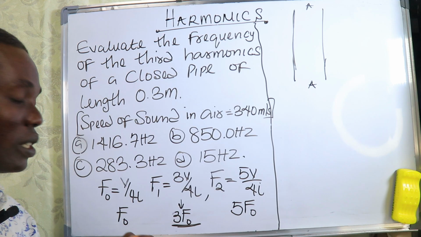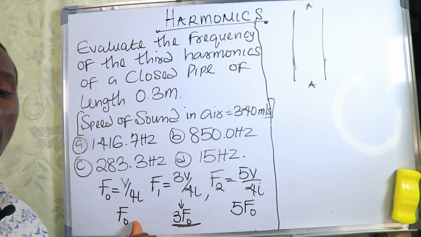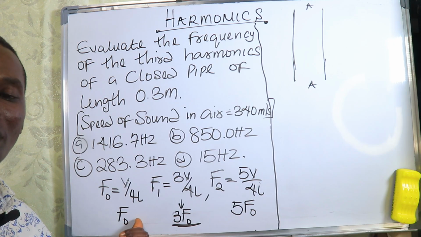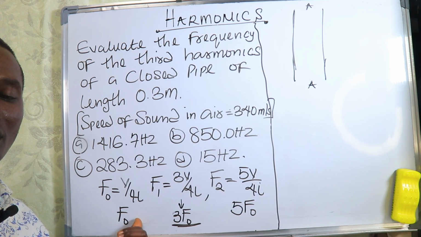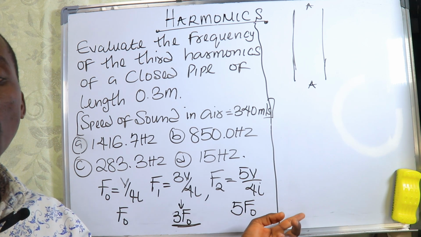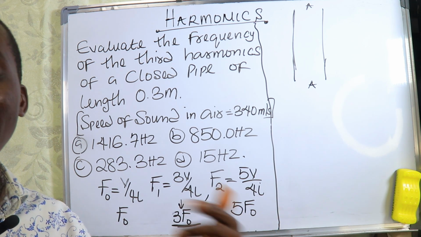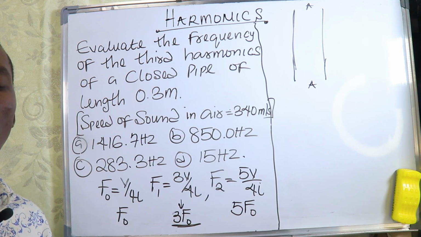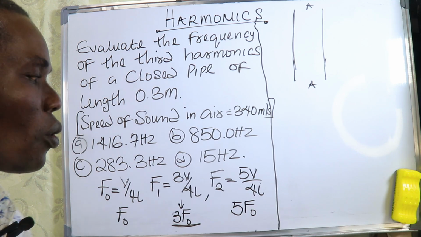Make you take note of this point. This na wetin we dey call the fundamental frequency. Nothing concern am here. So third harmonics, fifth harmonics, the next one we go get na the wetin? The seventh harmonics. Now you see how that one go. Now make we see how closed pipe go be.